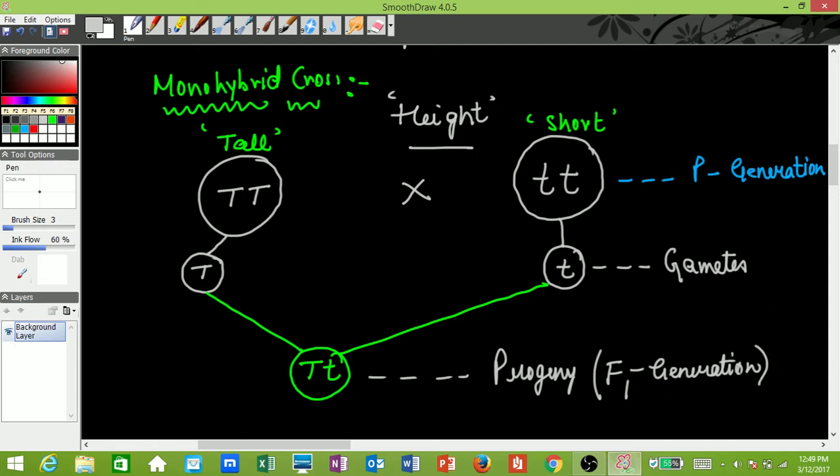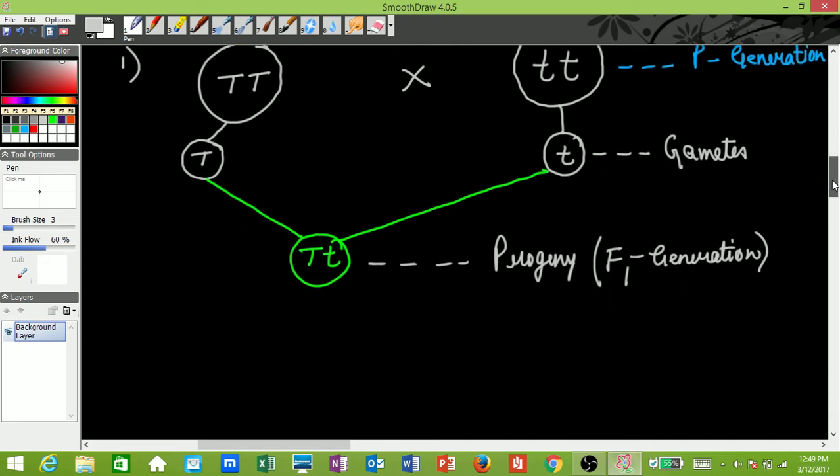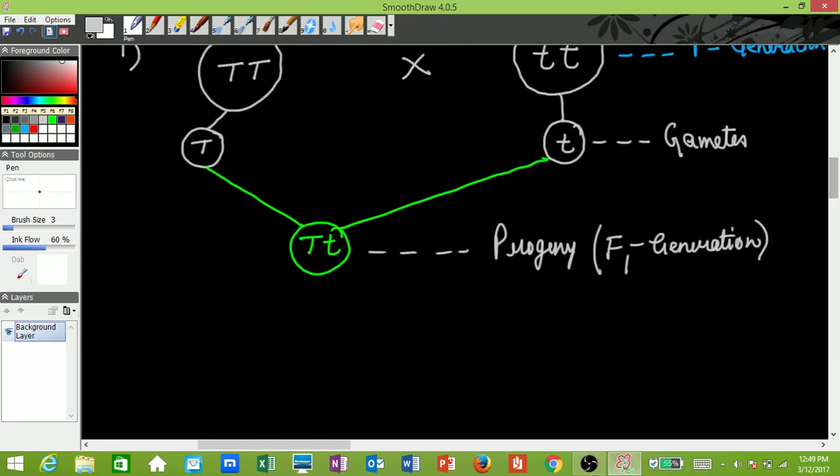So this is what he did: gametes and progeny, which was the F1 generation. So this was the first step of his monohybrid cross. You see that all the plants produced were tall.